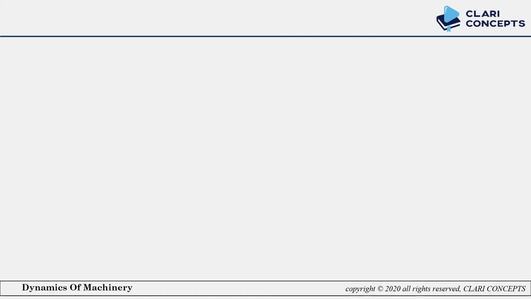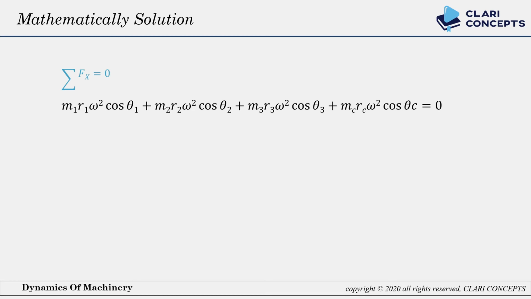Put all these conditions in the given figure. First of all, here I am using summation Fx equal to 0, in which all cos components cover up and the right-hand side of the equation will be 0. So here the equation you can see: m1 r1 omega square cos theta 1 plus m2 r2 omega square cos theta 2 plus m3 r3 omega square cos theta 3 plus mc rc omega square cos theta c.